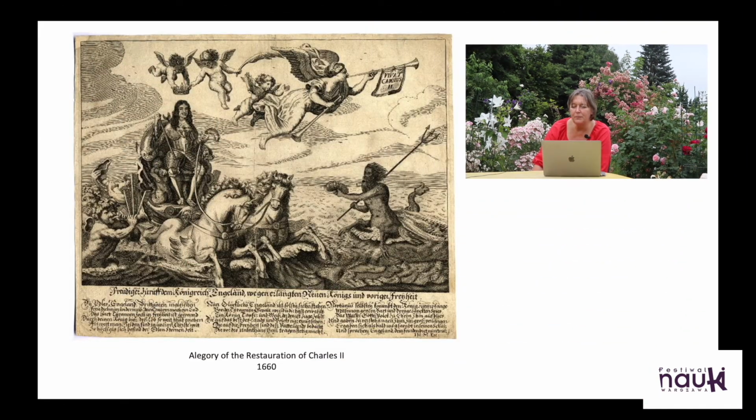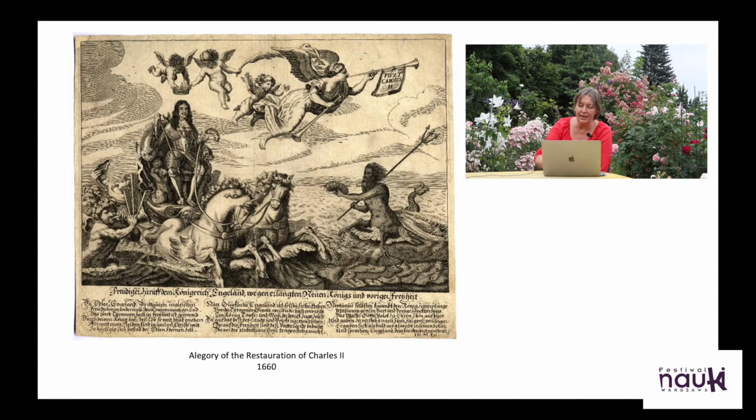But after Cromwell's death, the parliament decided they wanted to have a monarch after all, and the next in line, the eldest son of the king who was beheaded, was called back from France. And here we have an illustration from the press, basically, showing him returning from France in glory.